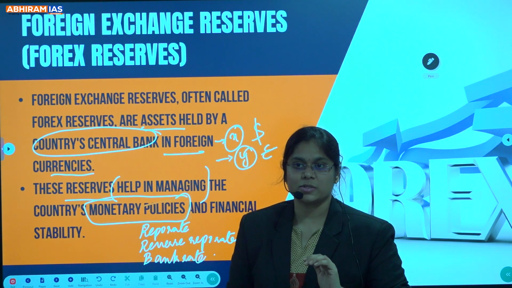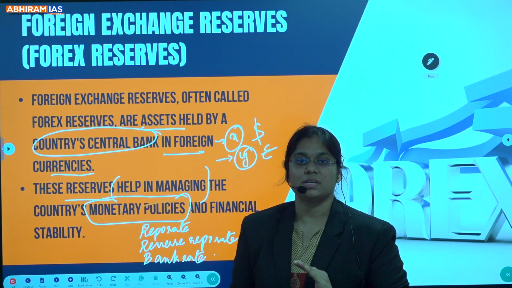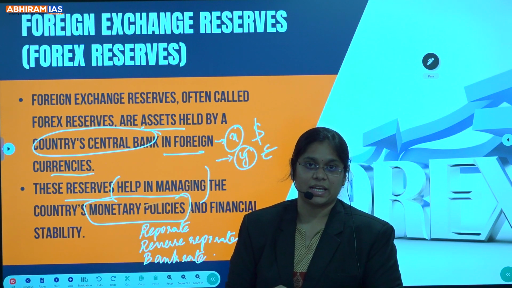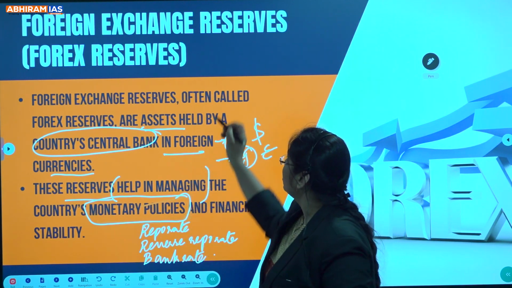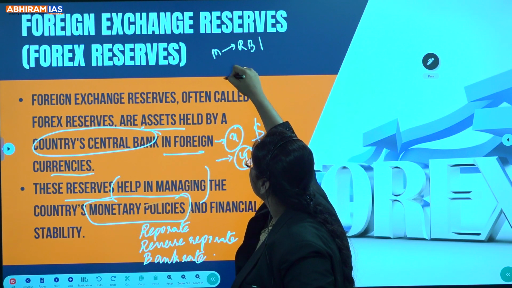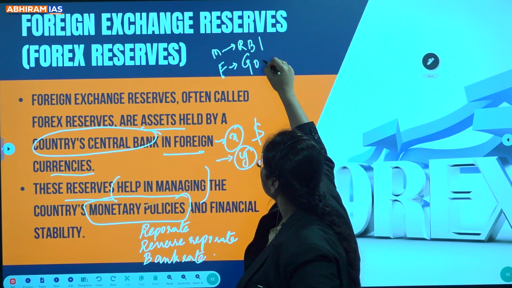These are some examples of the monetary policies. Monetary policies will be taken by the RBI. Fiscal policies will be taken by the government. Okay? Monetary policies, RBI. Fiscal policies, Government of India.